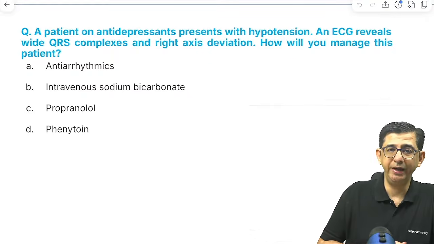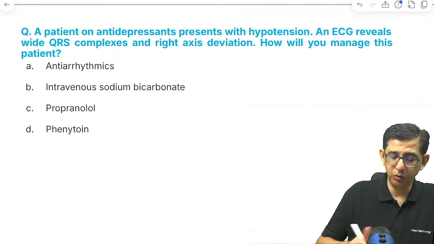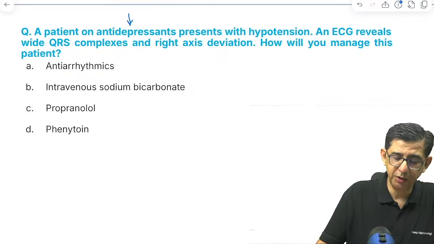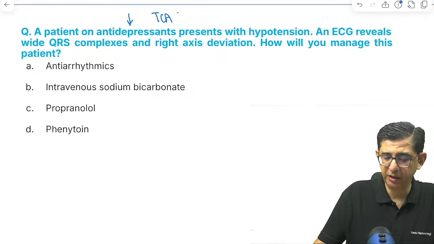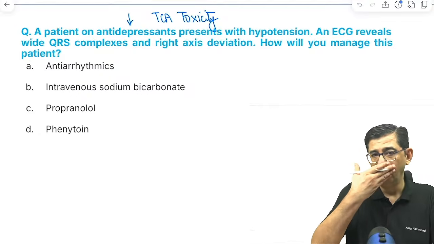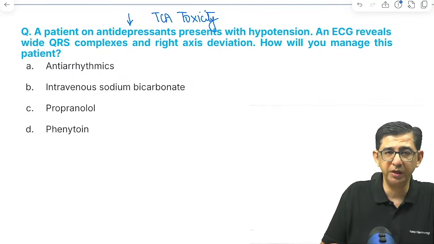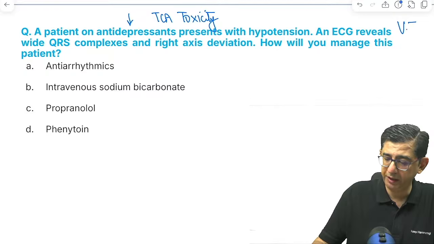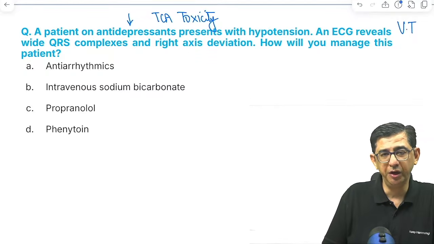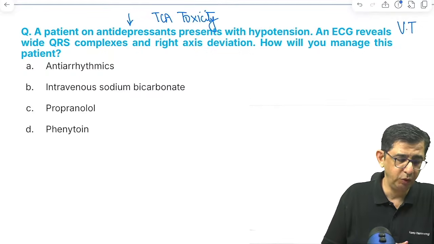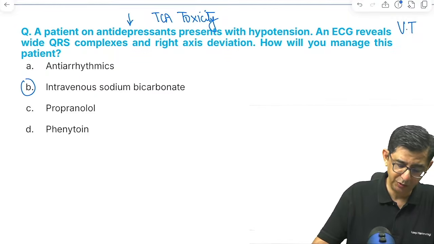Okay, patient on antidepressant presents with hypotension, this is asked in the FMGE exam also. Antidepressant means the TCA toxicity question is standard. Amitriptyline will not be named, but he will say antidepressants, and there are broad QRS complexes, which means that the patient will go into VT. TCA toxicity contributes to metabolic acidosis, so we need to give sodium bicarbonate for management of this patient.